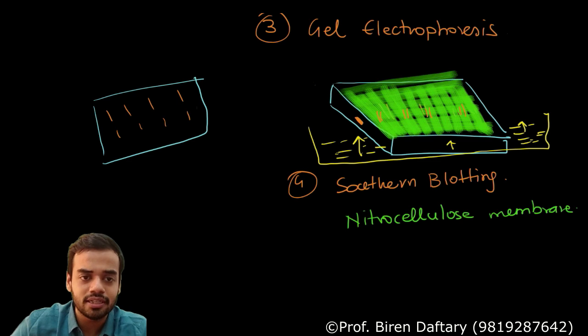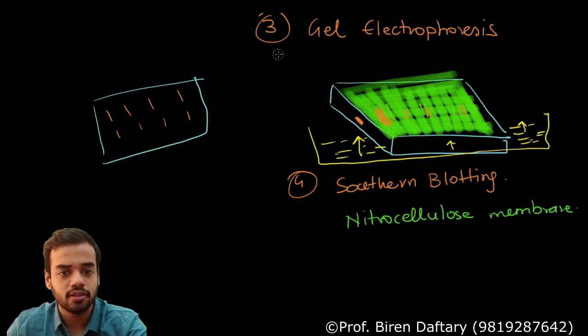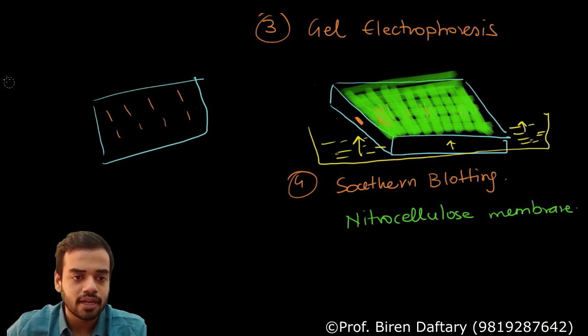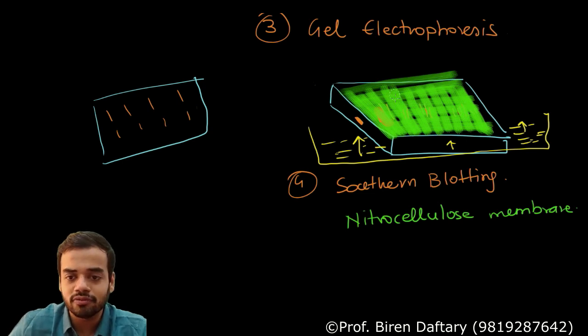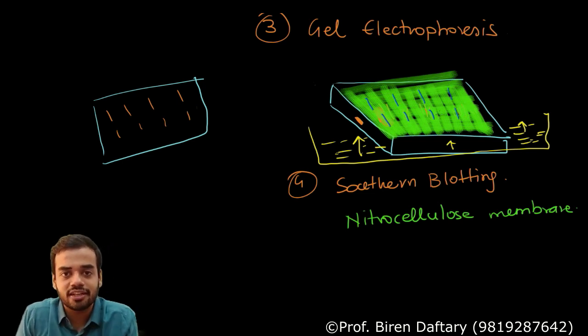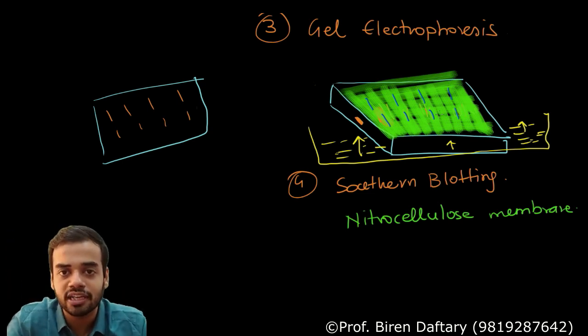So what will happen in Southern blotting? Once again, let me draw this. This is your nitrocellulose membrane. Since that orange color is not visible, your DNA strands will appear like this. I hope you can see this blue color. These are your single stranded DNA strands which have come into the nitrocellulose membrane because of that blotting effect.